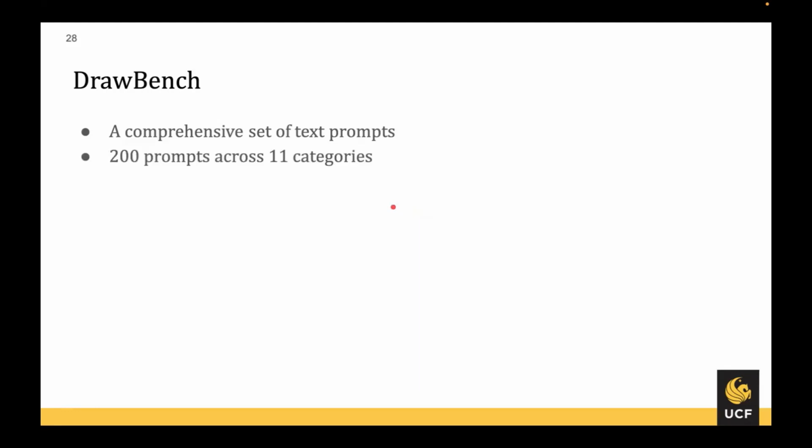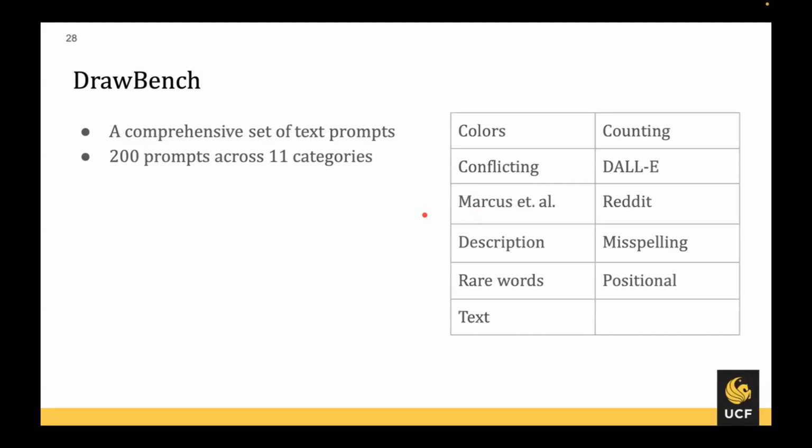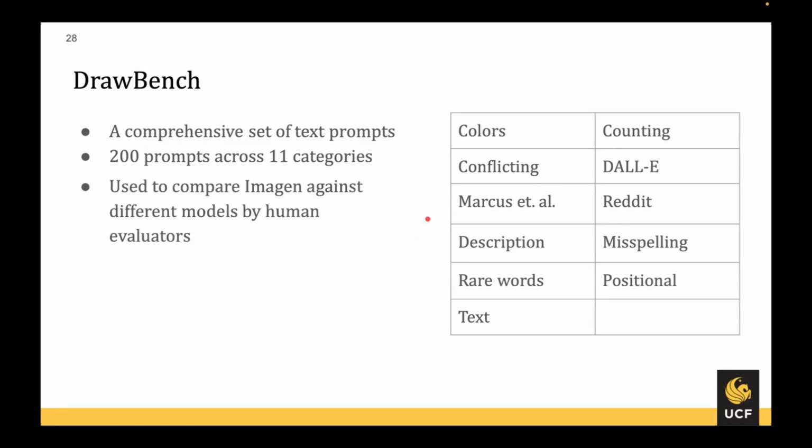Now, even though MS-COCO is quite a standard benchmark to evaluate such models, it still has a limited set of text prompts, which is why it is not readily able to provide insights into different abilities of the models. So the authors have come up with a comprehensive set of text prompts and named it DrawBench. It has 200 different prompts across 11 categories, and this table here shows all those 11 categories. What these categories do is check the model's ability to generate images based on prompts in each of these categories. And lastly, human evaluators are used to give their preference of the generated images on each of these categories.